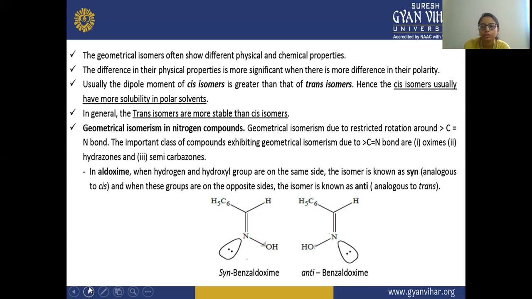So here the example is shown in a nitrogen compound. As you can see, the nitrogen compound has this lone pair of electrons. Here you can see the structures are different, and this can be shown by syn and anti. The syn isomer has the H and OH groups on the same side. If the H and OH groups are on the opposite position, then they are anti, which corresponds to trans, and syn corresponds to cis.